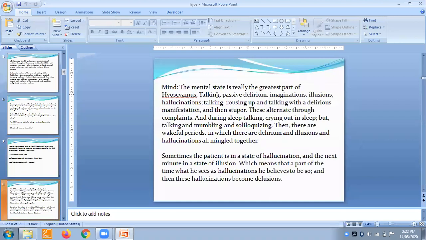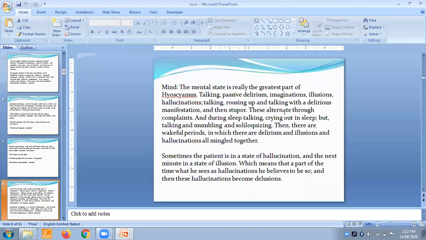Mind. The mental state is really the greatest part of this remedy. As I told you, I am not going to explain the sphere of action, but you will understand it very well. The mental state is really the greatest part. Talking, passive delirium, imaginations, illusions, and hallucination.